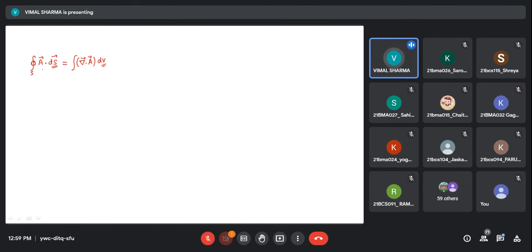So we have a vector field, and if I have the closed surface integral of that vector, that is equal to the volume integral of the divergence of that vector. This is the Gauss divergence theorem, and in short I am writing it as the DIV theorem.